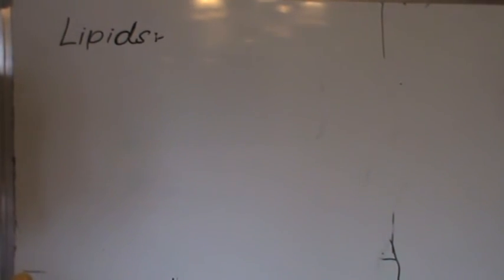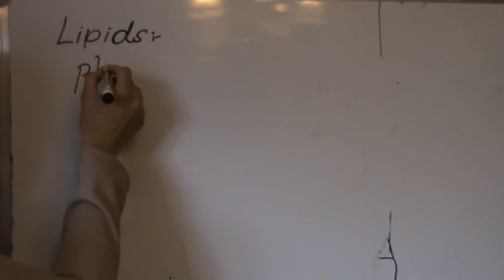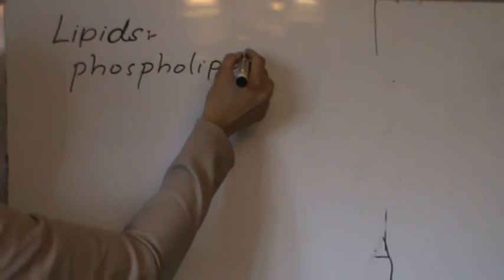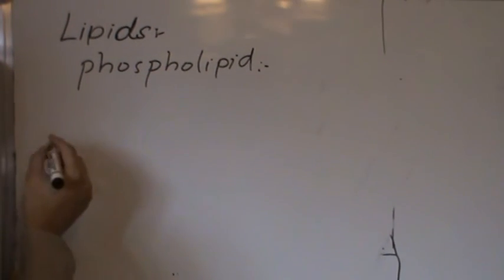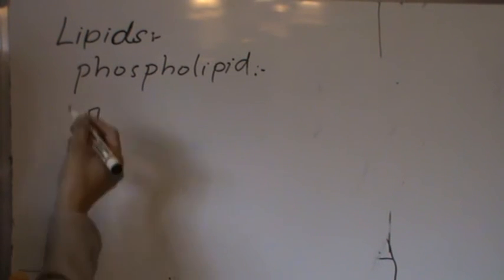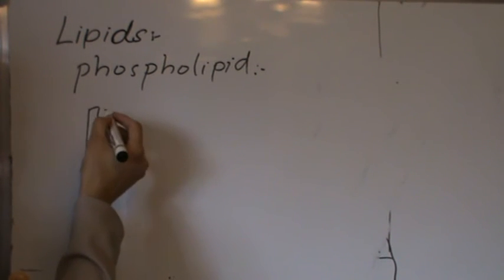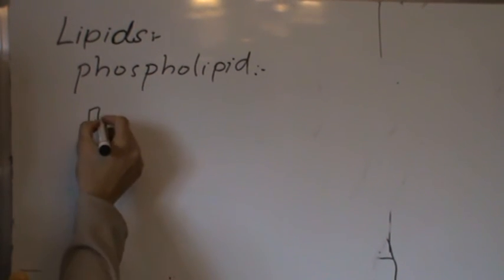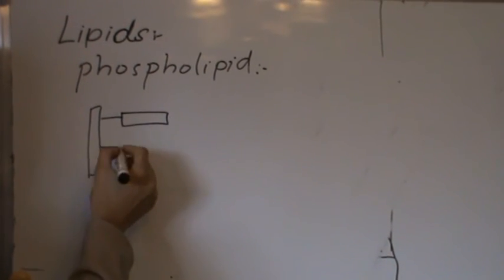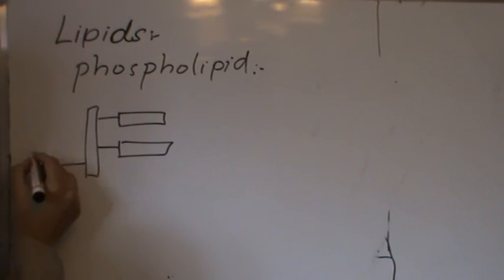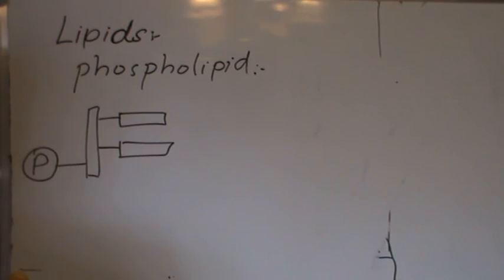Let's discuss another type of lipid, the phospholipid. A phospholipid is quite similar to a triglyceride. The only difference is that, unlike triglycerides that have 3 fatty acids connected to one glycerol molecule, in phospholipids the third fatty acid is replaced with a phosphate group.